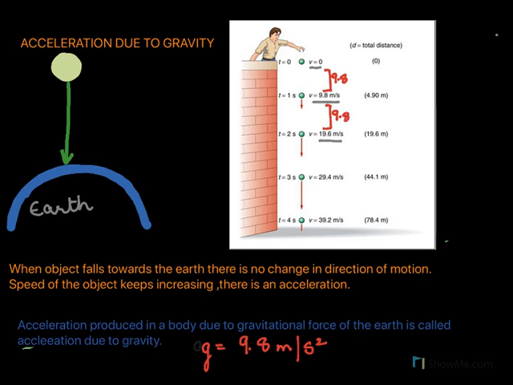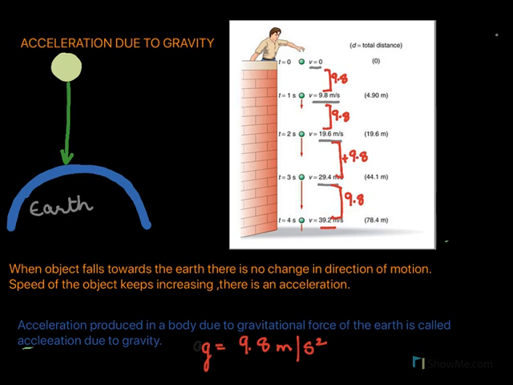Next, from 19.6, it has now become 29.4. So how much has the velocity increased? Plus 9.8. Now again, here you see at 29.4, it is further increased to 39.2. Means there is an increase of 9.8. That is why we say acceleration due to gravity is 9.8 meter per second square.